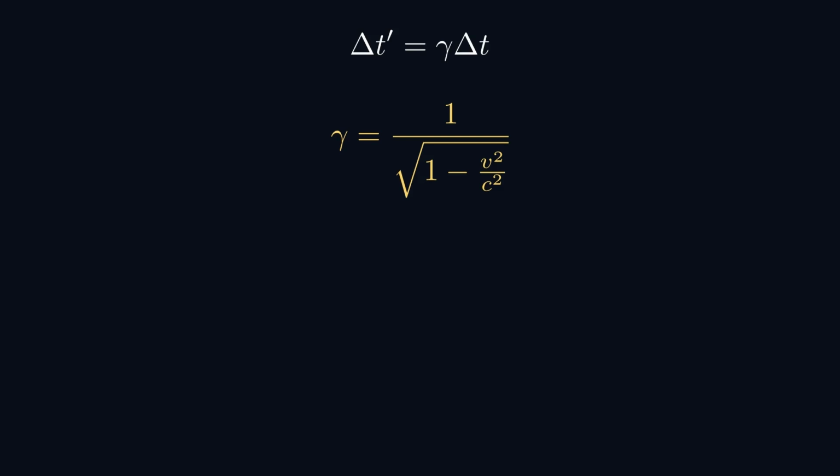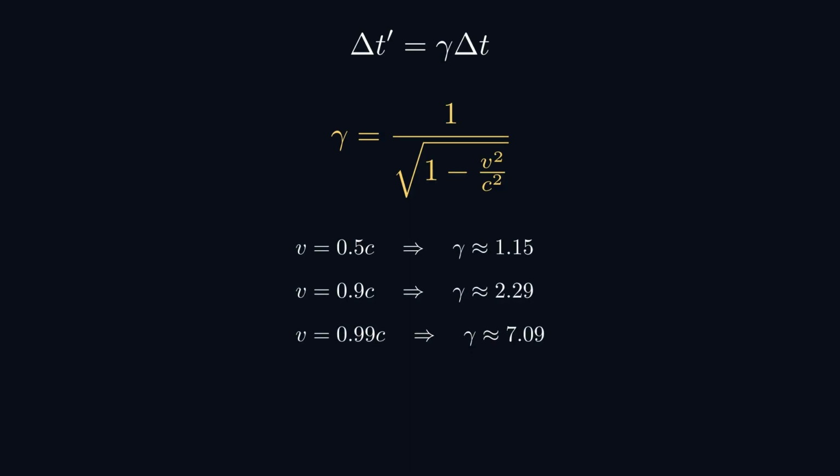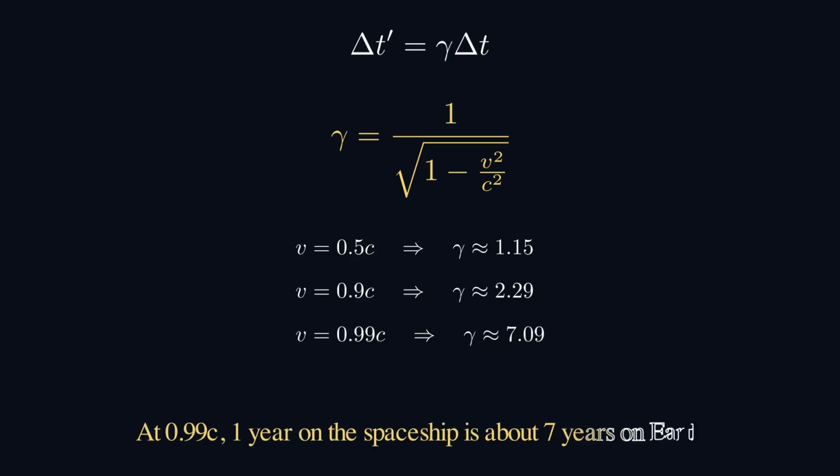We conclude, therefore, that delta t prime, the time for us as we're standing on the platform, is longer than the time for the same event, the photon going from the bottom mirror to the top mirror, if we were sitting on the train. And that time gets longer and longer as we move faster and faster. So by the time we get to 0.99 c, almost at the speed of light, time is moving 7 times slower on the train.